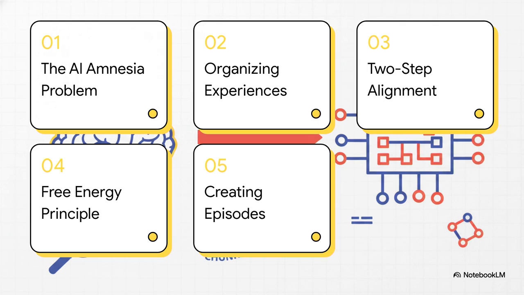So here's our agenda for today's explainer. First, the AI amnesia problem. Then, organizing experiences, followed by two-step alignment. After that, we'll hit the free energy principle, and finally, creating episodes.